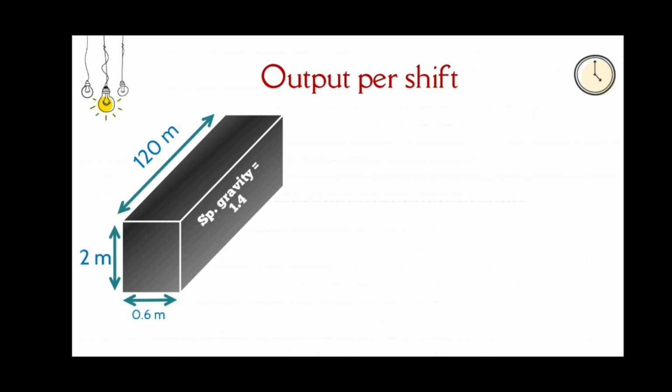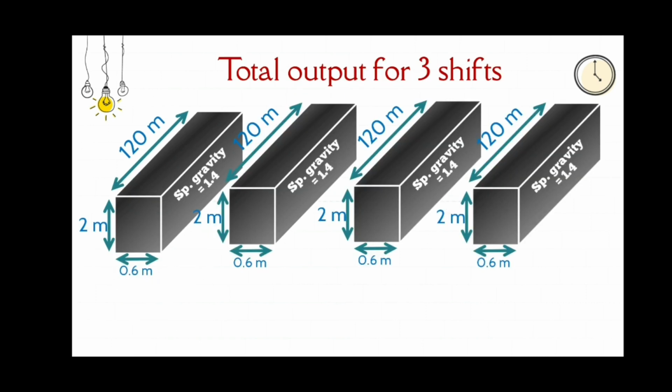The output of coal produced per shift is found by multiplying the face length into the thickness of the coal seam into the depth of extraction into the specific gravity of the coal. But according to the question, the shearer cuts 4 faces for 3 shifts.